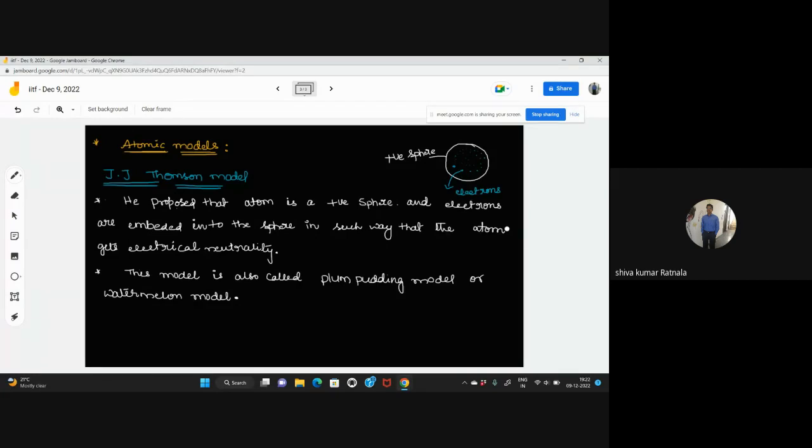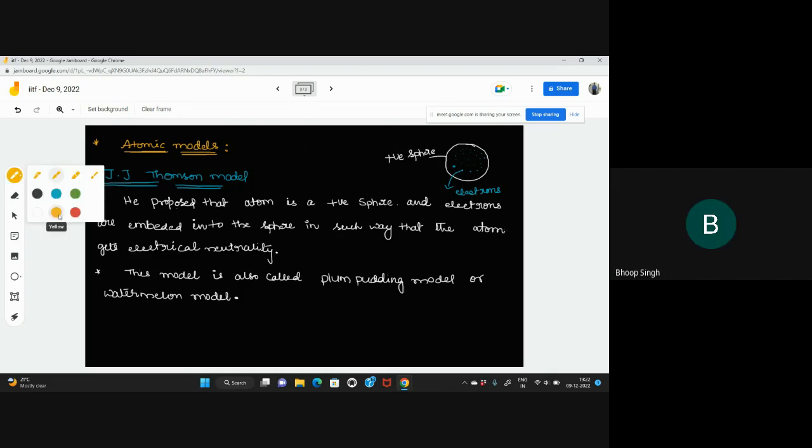This is the Thomson model. But when the alpha scattering experiment was proposed, this theory was rejected in 1911 or 1912, because in that experiment this theory was ruled out, as there is no proof for it. It was actually an accident, right?